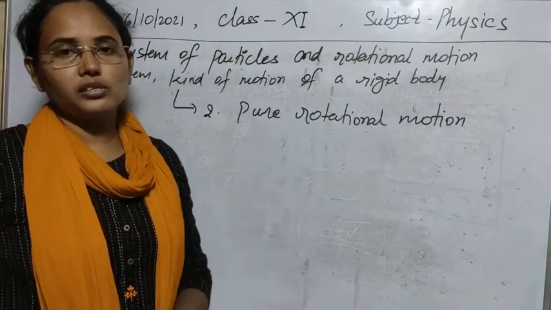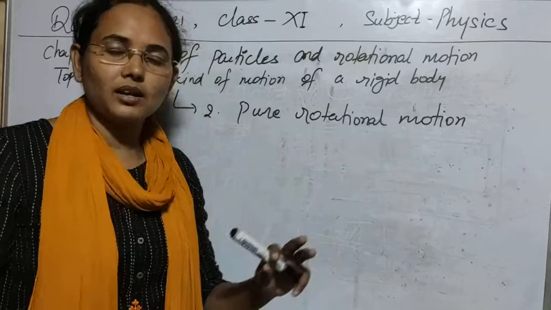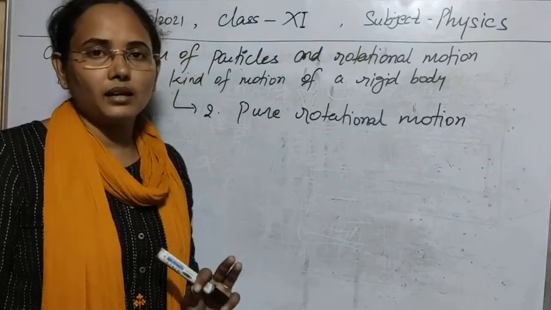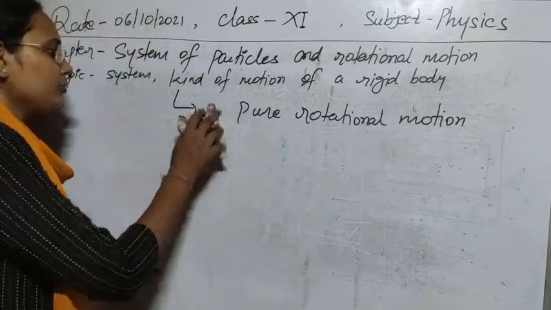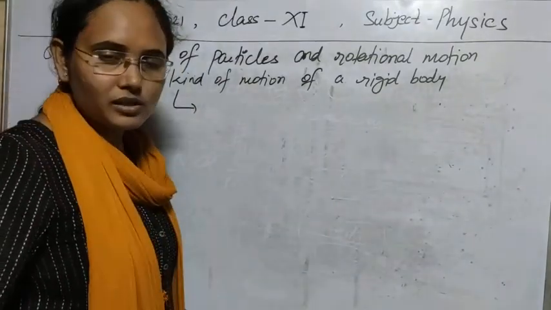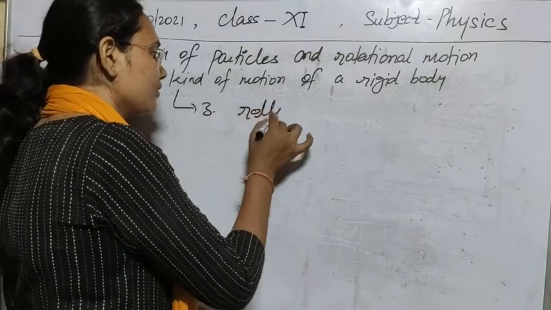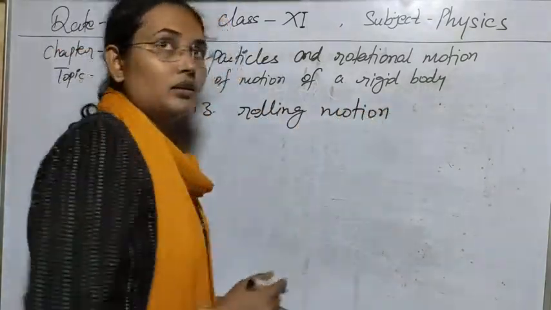In this case the particle is not displacing along any direction. It is only changing its angle, and due to that it is doing pure rotation. The third kind of motion is a combination of translation and rotation motion, and that is known as rolling motion.